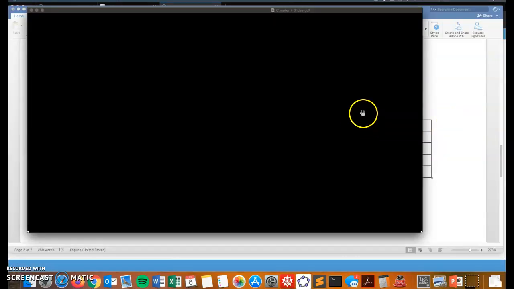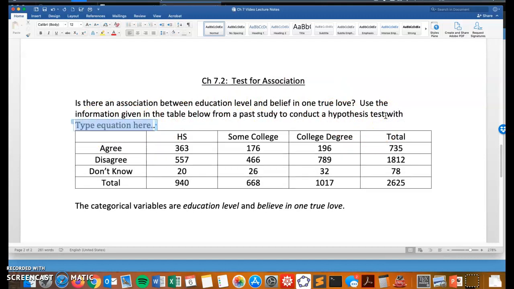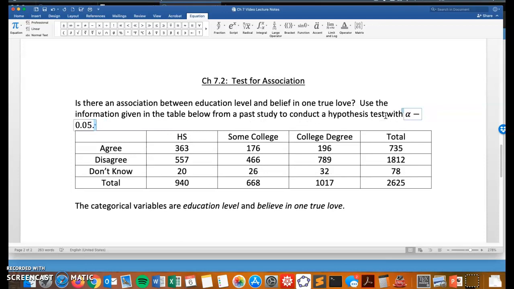I want to go through how to conduct a hypothesis test. Here I've written, we're looking at a test for association, for Chapter 7.2. Is there an association between education level and belief in one true love? Let's conduct a hypothesis test with a significance level of 0.05.